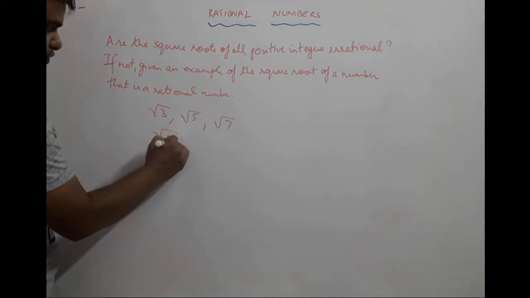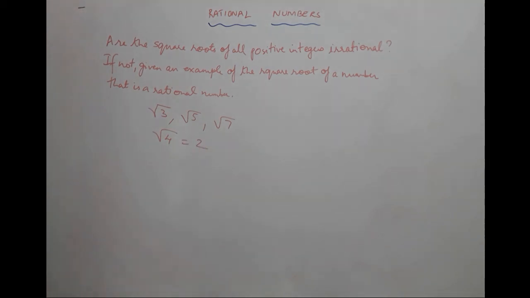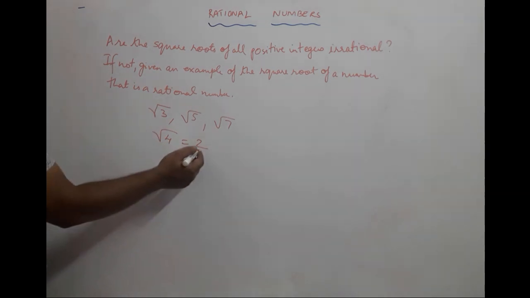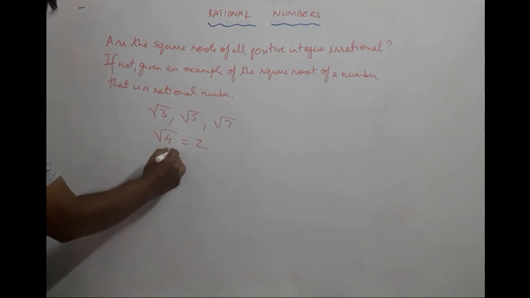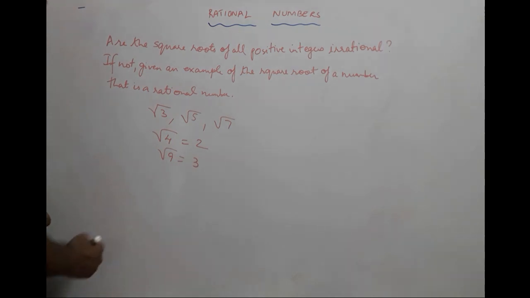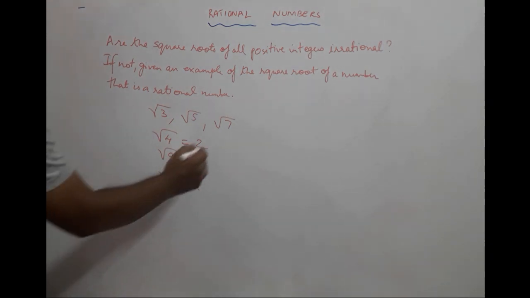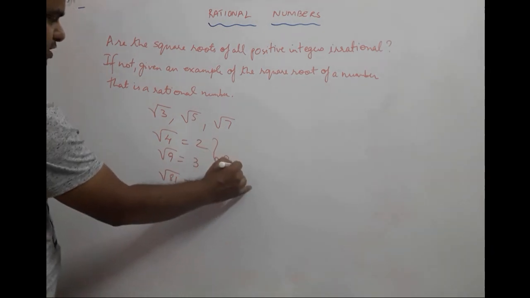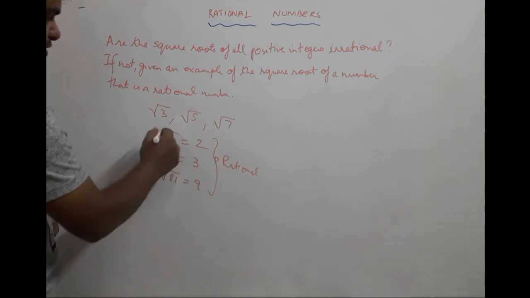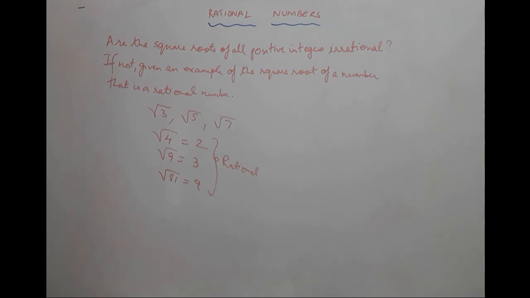Give an example of the square root of a number that is rational. Yes, square root of 4, which is equal to 2, and 2 is a natural number, whole number, integer. Basically, it is a rational number. Another example I will give is square root of 9, which is equal to 3. And square root of 81, which is equal to 9. So these are all rational numbers, though they come in square root form. Everything that comes under a square root doesn't mean it is irrational.